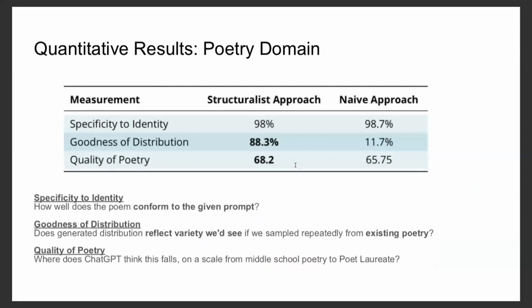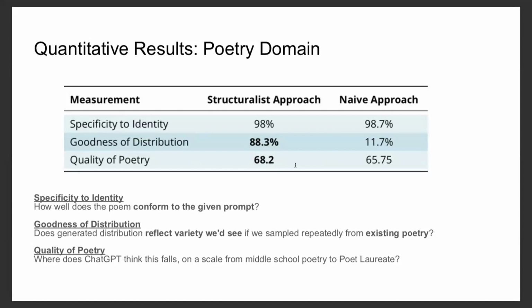First of all, can we quantify without a user study, because unfortunately I wasn't able to obtain IRB approval in time, can we obtain quantitative results on how well this does? Well, I can go into details of how we quantify this after my talk. But basically what we see using basic quantitative metrics is that with goodness of distribution, whether the variety reflected the variety inherent in the poetry domain, we found that our method strongly approached the naive approach, where the naive approach was just feeding to ChatGPT, write a poem about this prompt, and then giving it the prompt.